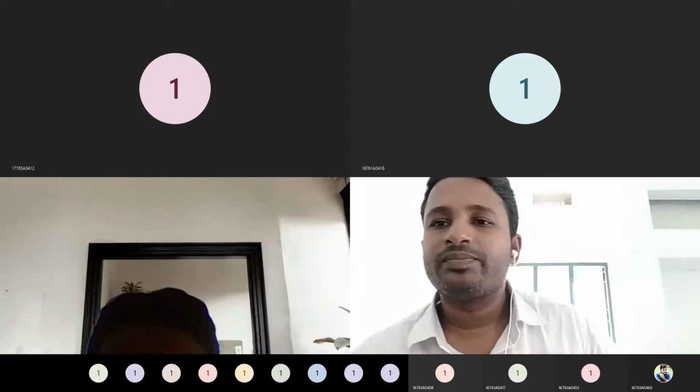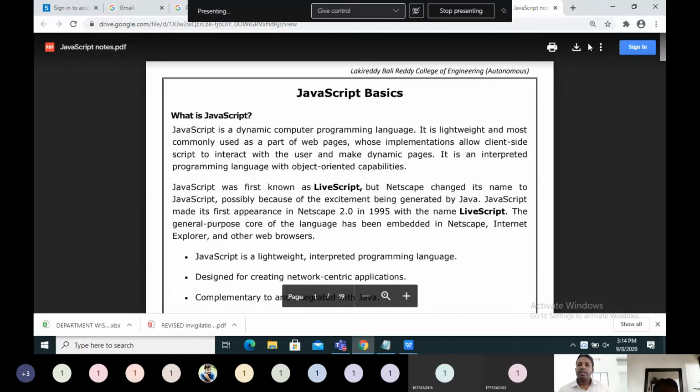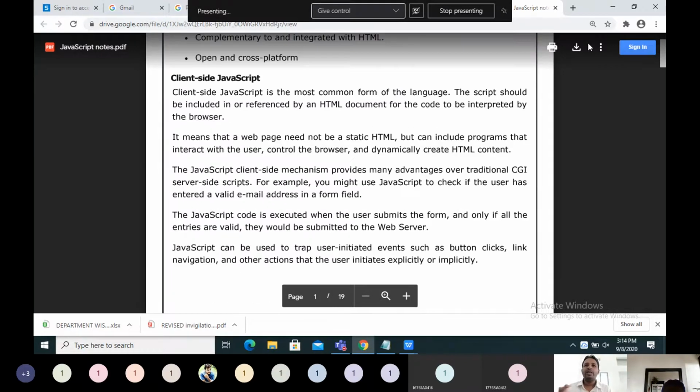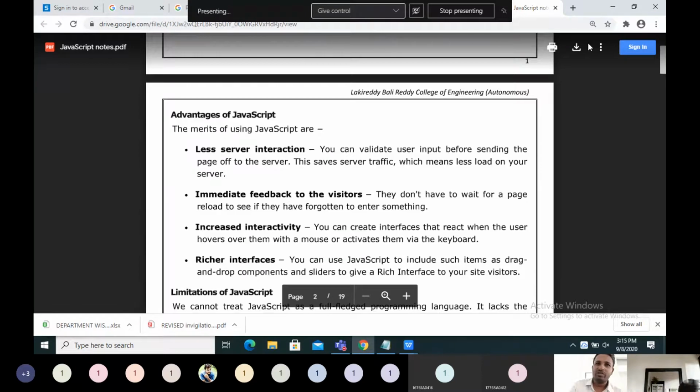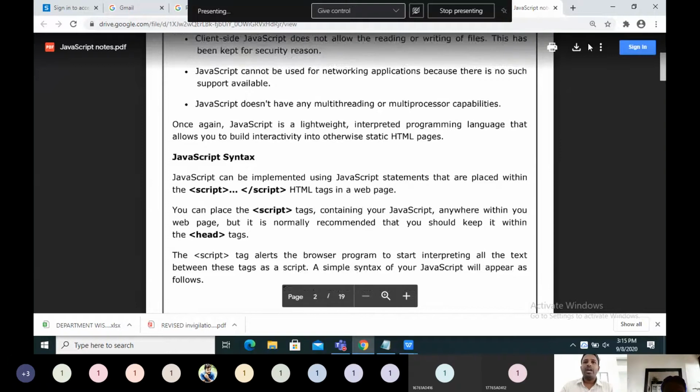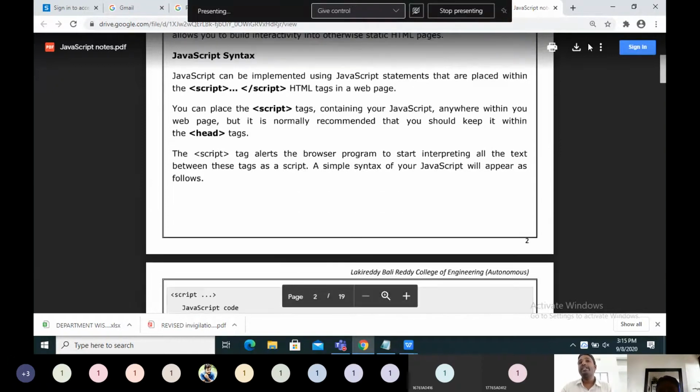JavaScript is a scripting language. It is not a full-fledged programming language. It is a scripting language with minimum features of a programming language. You can go through that introduction. I'm telling about the important points which are to be focused.